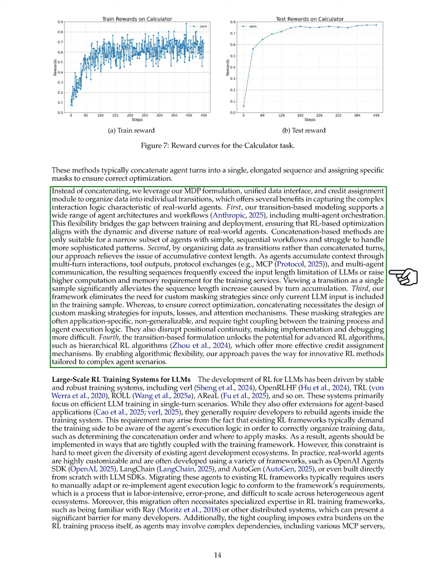Additionally, organizing data as transitions helps manage the issue of accumulating context length, which can exceed input limits or increase computational demands. By treating each transition as a single sample, we alleviate the lengthening sequences caused by multiple turns. Our framework also removes the need for custom masking strategies, as only the current LLM input is included in the training sample. This contrasts with concatenation methods, which require specific masking for inputs and attention mechanisms, complicating implementation and debugging.